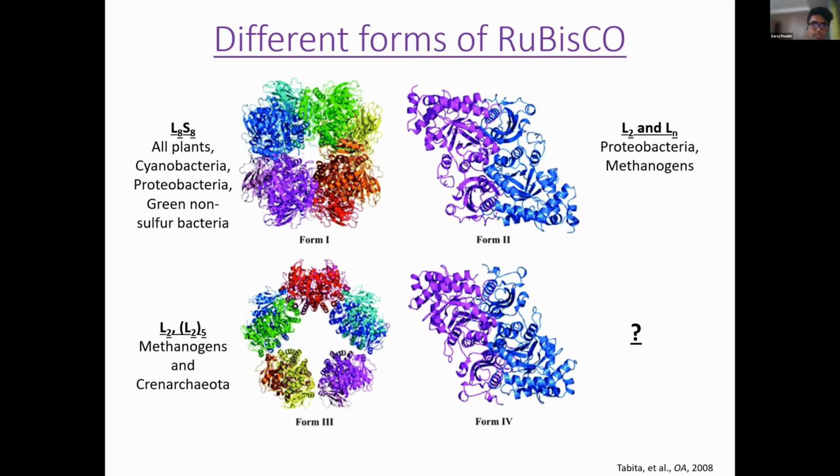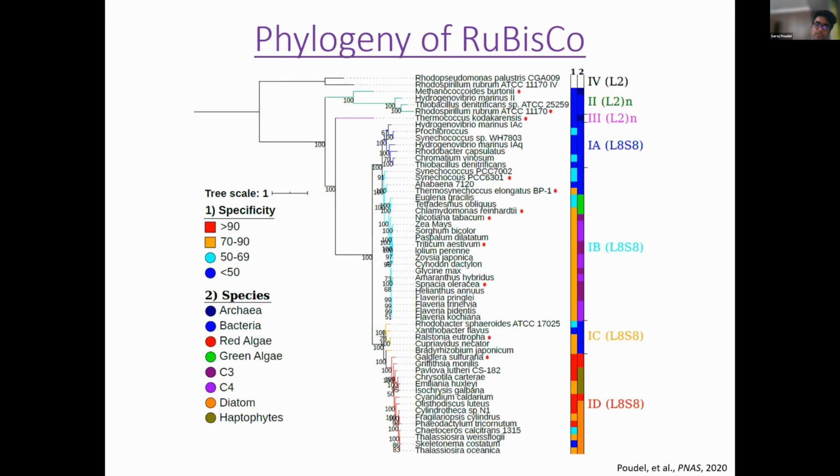The first thing I did was to reconstruct the phylogenetic tree of Rubisco. For those of you who are not aware of phylogenetic trees, there are 2 types of trees that we can recreate, rooted and unrooted. In this case, I've rooted this tree to form 4. Remember, form 4 is structurally similar, but functionally it's different; we don't know the function yet. By rooting this, we know the starting point. The first divergence is where we can say this is the ancestor of Rubisco and Rubisco-like proteins. The next divergence point is where the ancestor of modern Rubisco is.